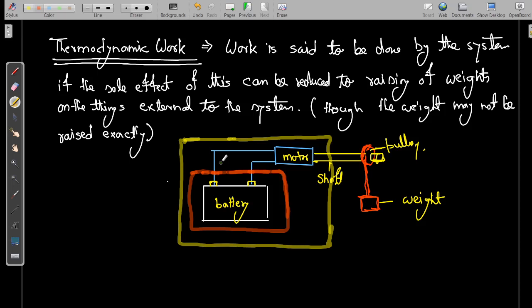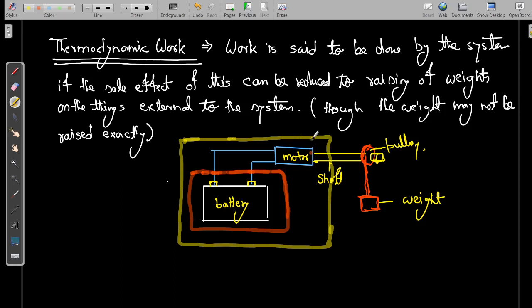Similarly here, when the shaft is rotating, even if we are not putting that weight, work is still being transferred. But with the same shaft we can use a pulley, and through the pulley we can raise a weight, to show that there is a work transfer taking place through the boundary.